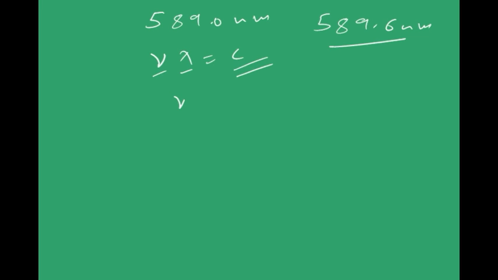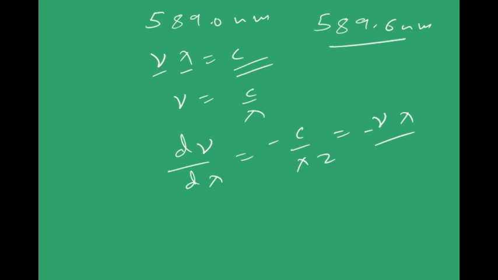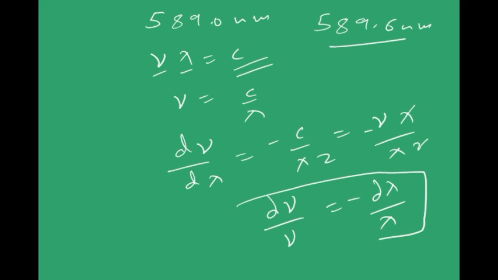Okay, my frequency can be expressed as c by lambda. So d frequency by d lambda should be minus c by lambda squared. But what is my c actually? It is frequency into lambda. So I'll write this as lambda squared, and this one gets cancelled. So I get d frequency by frequency is equal to minus d lambda by lambda. So this is the golden equation.